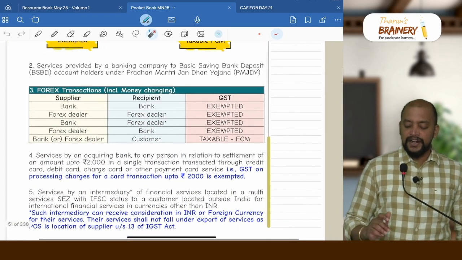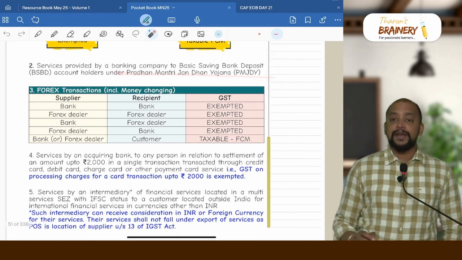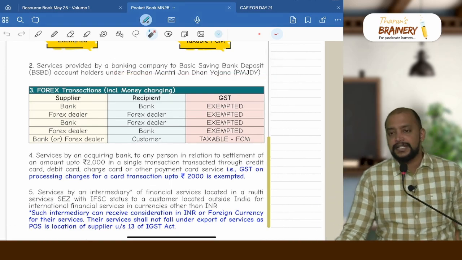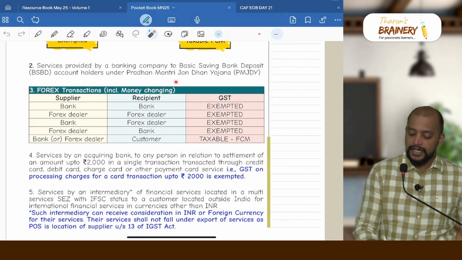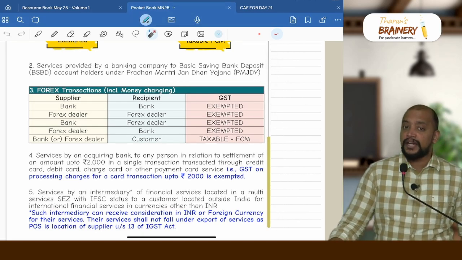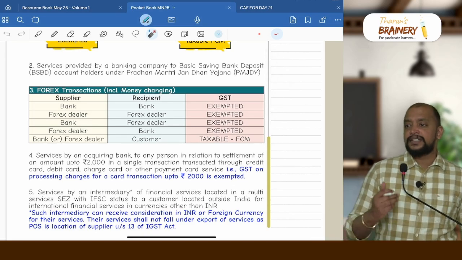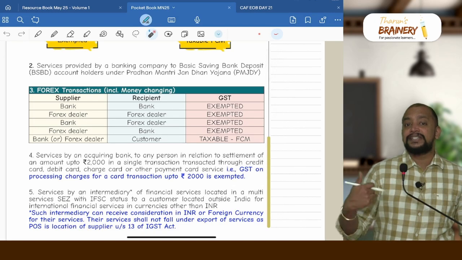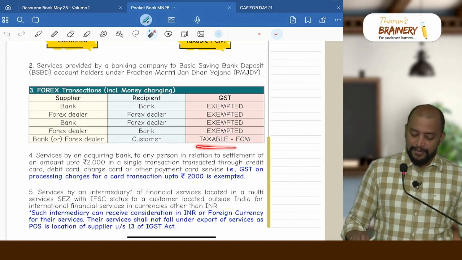Then services provided by a banking company to basic savings deposit account holders under Pradhana Mantri Jan Dhan Yojana, any service to basic savings account holders under this scheme. Third point, foreign exchange transaction that takes place between banks, between forex dealers, between banks and forex dealers is exempted, but between bank or forex dealer and the customer, then only it will be taxable.